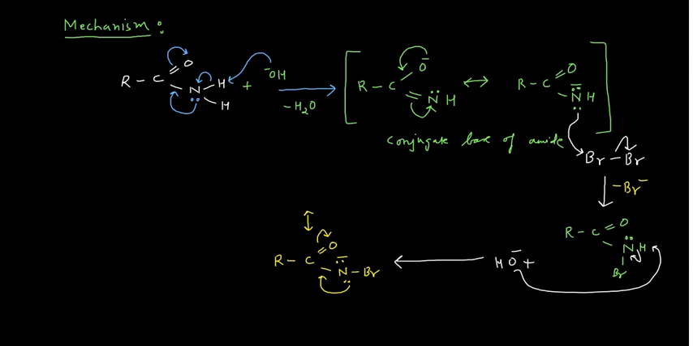So you can write R C single bond O with a negative. This is double bond nitrogen along with one electron pair and the Br. So again you see these species are resonance stabilized. Again they are the conjugate bases of your N-bromoamide. This was your N-bromoamide. When they have lost this hydrogen, they have produced these species. So they are the conjugate base of N-bromoamide.